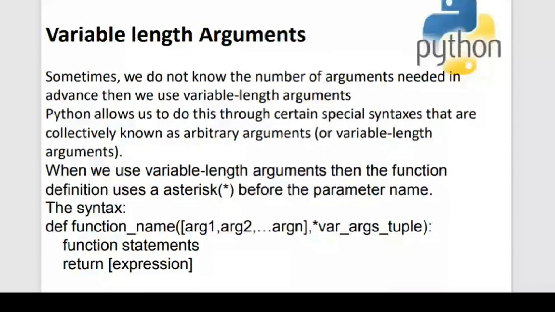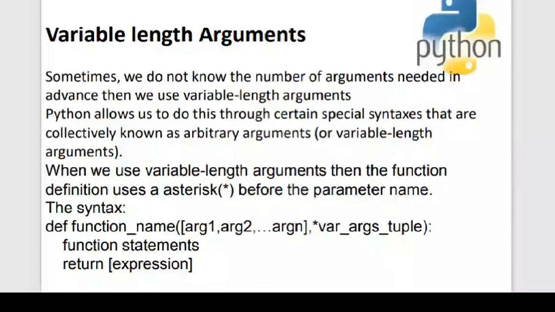Python allows us to do this through certain special syntax, collectively known as arbitrary arguments, or also called variable length arguments. Arbitrary means that it varies, it is random, so I don't know how many it will be.